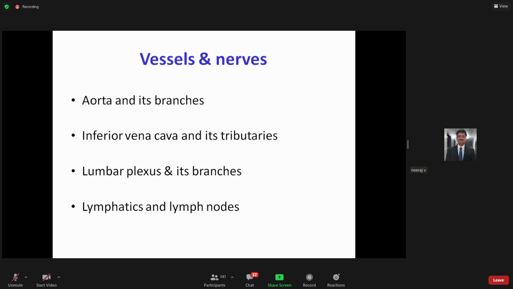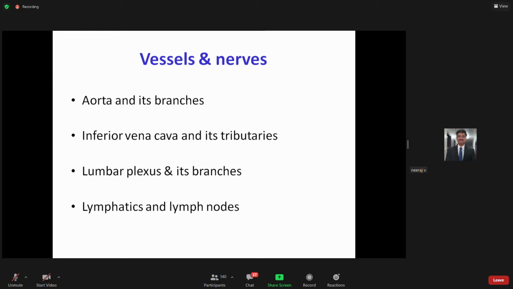Now coming to the vessels and nerves. What we have seen till now: we have seen the bones, the lumbar vertebra, which you already saw before; I did not tell you today. Then these muscles: psoas major, psoas minor, quadratus lumborum, iliacus, and of course the transversus abdominis muscle. Then the fascia: the psoas fascia, the fascia covering your iliacus, the iliopsoas fascia, then the thoracolumbar fascia.